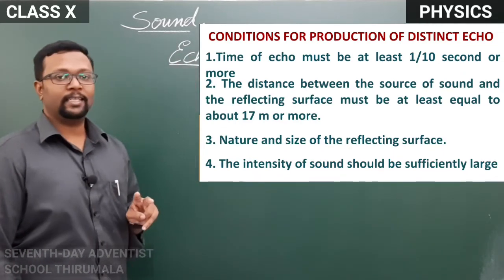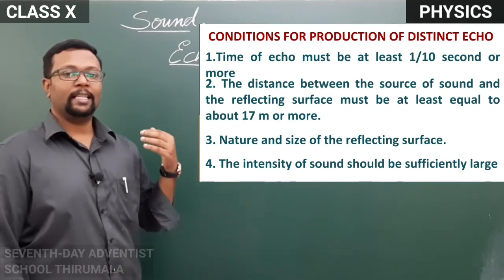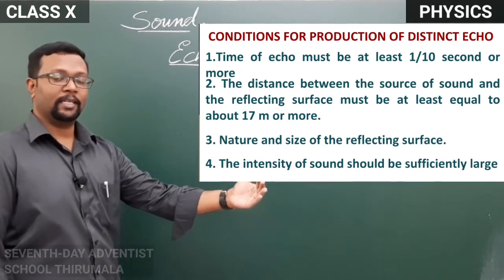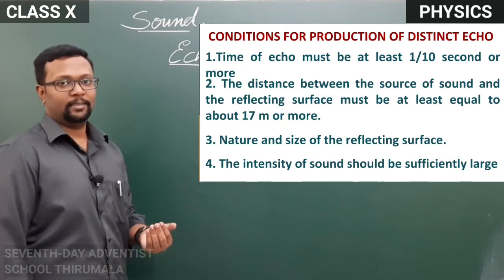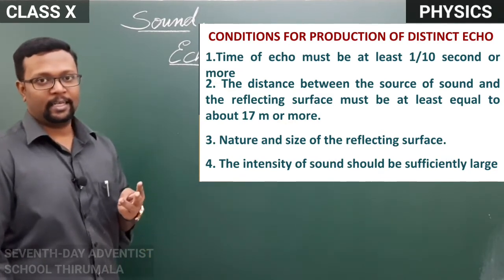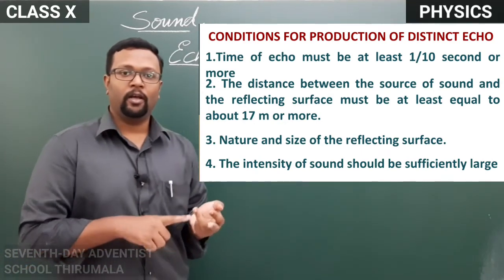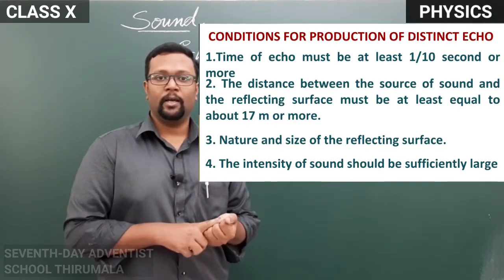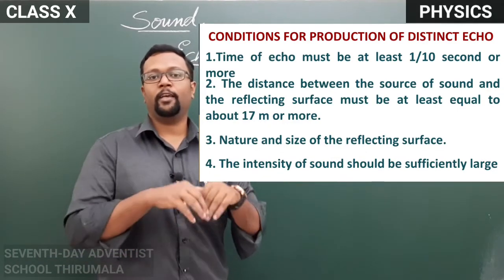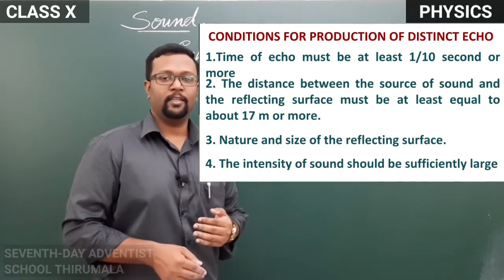The minimum distance between the source of sound and the obstacle at which the sound is reflected should be 17 meters. Third point is that the obstacle should be large enough, maybe a cliff or hill, a mountain, or a large building or a large wall.